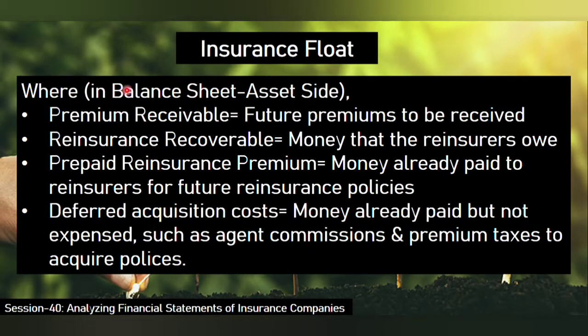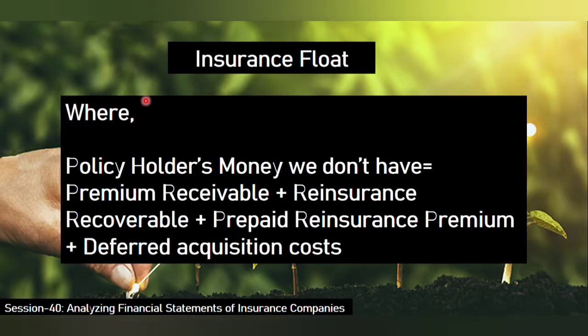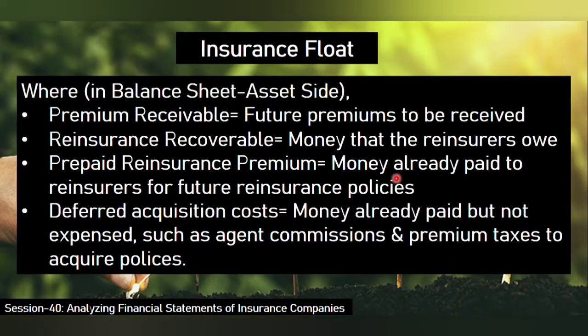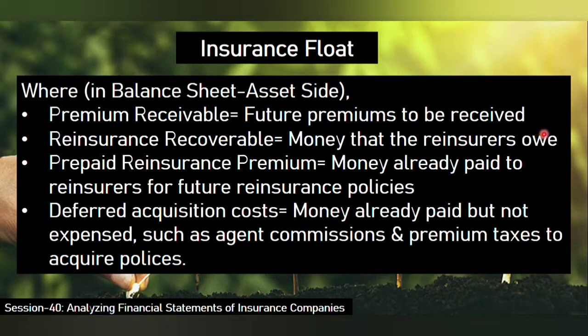Now again, in the last slide we told all these terms added up will give you the policyholders money we don't have. So all those terms are decoded. Premium receivable is nothing but the future premium to be received. Reinsurance recoverable is the money that reinsurers owe to the insurance company.